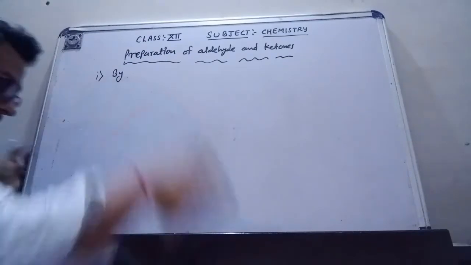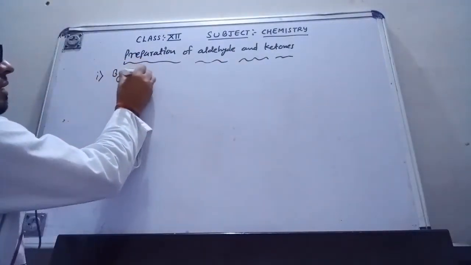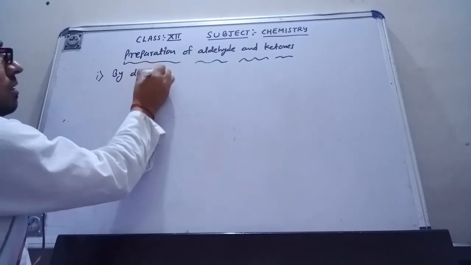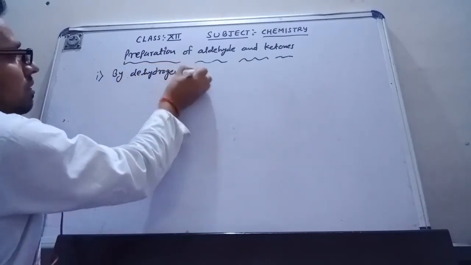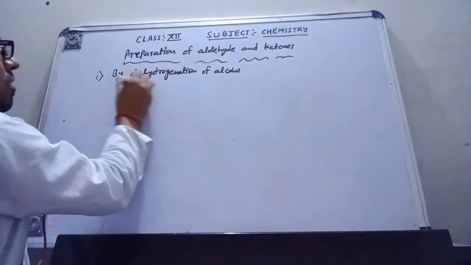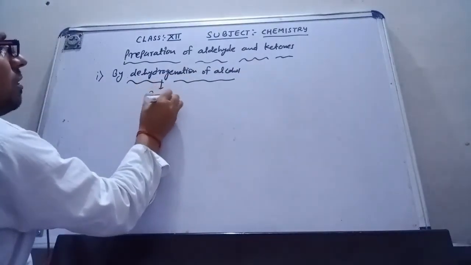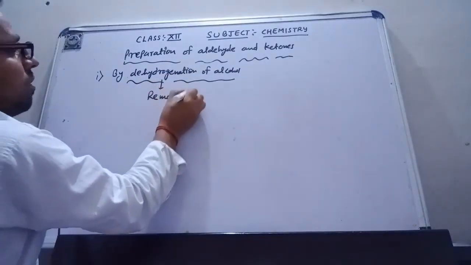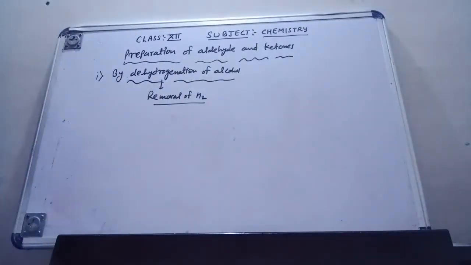Now I am going to discuss the second method, that is by dehydrogenation of alcohol. The meaning of dehydrogenation is removal of the H2 hydrogen molecule.